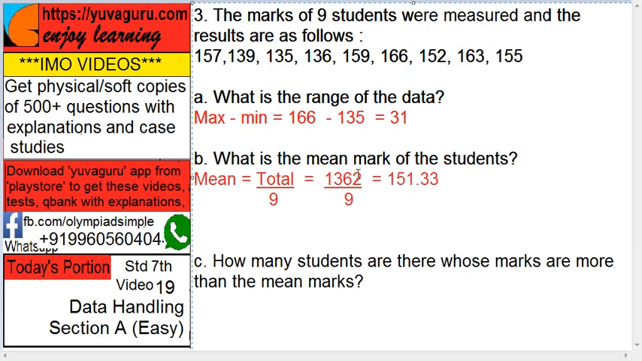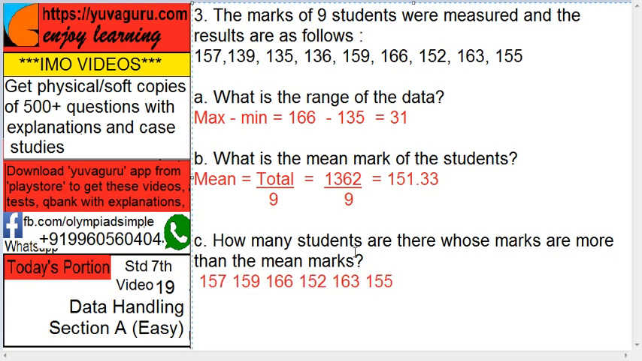3 remains. Means 30 and point. So 9 threes are 27. And then again 3 remains. 9 threes are 27. It will go continuously, infinite. Stop after 2. So average is 151.33.